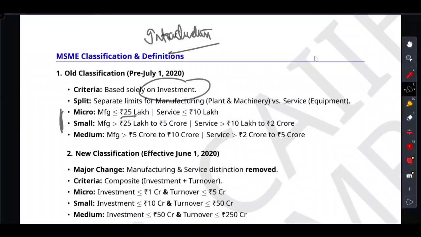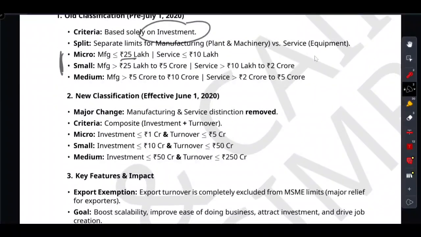But then 2020 happened. The government realized that they needed a system that actually helps business grow, attract investment, and create jobs without the fear of losing their MSME status. So they tore up the old rule book. They erased the line between manufacturing and services. What was the line between manufacturing and services has been eroded, right? Everyone is now on a level playing field.